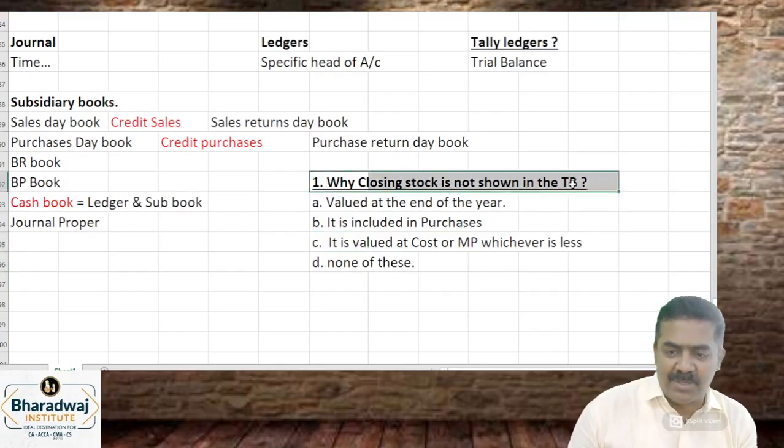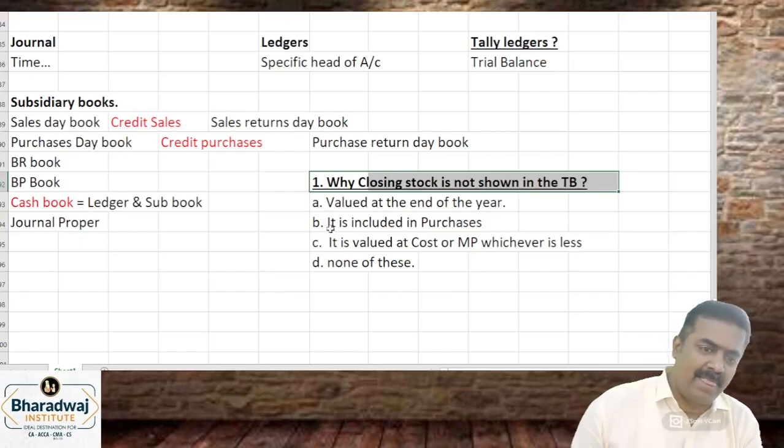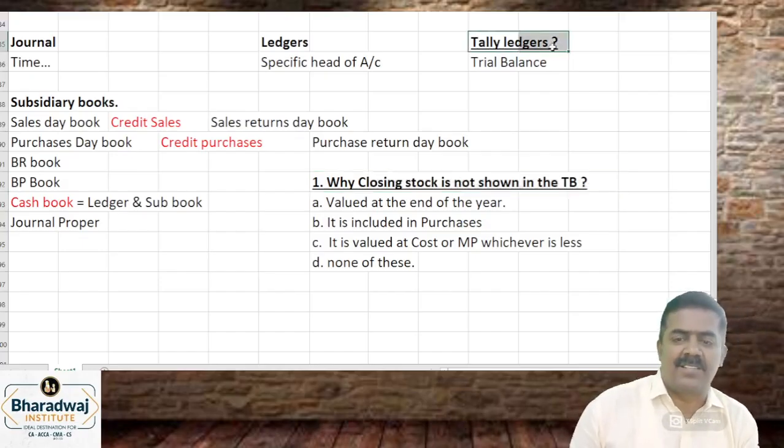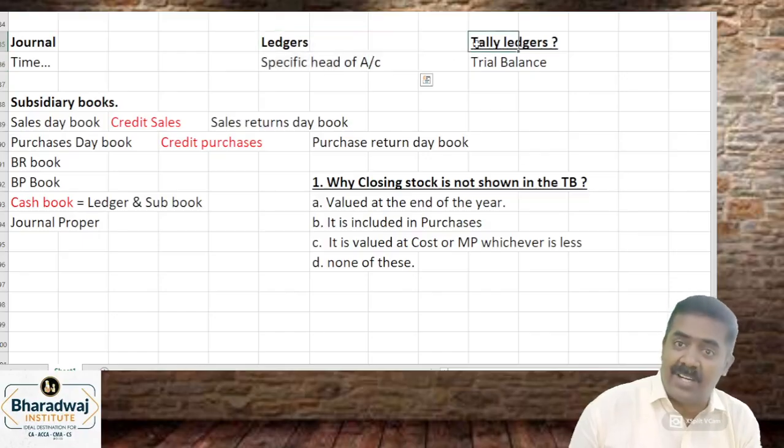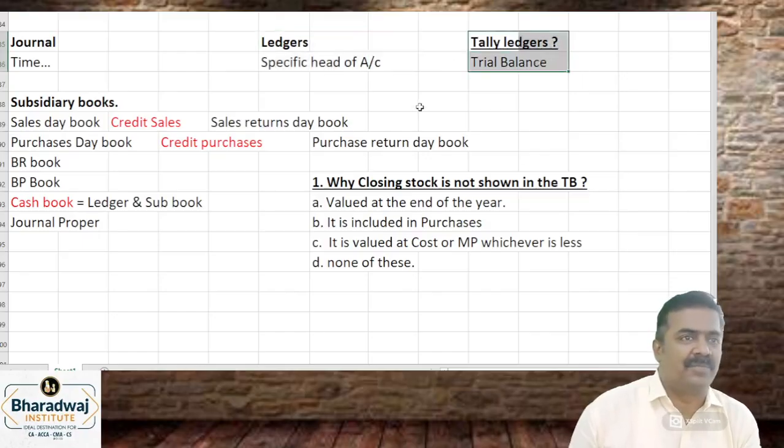Why is closing stock not shown in the trial balance? Wait. What is the trial balance? The journal entry must be passed and the ledger must be prepared. The balance comes from there, and only then does the trial balance come, right?